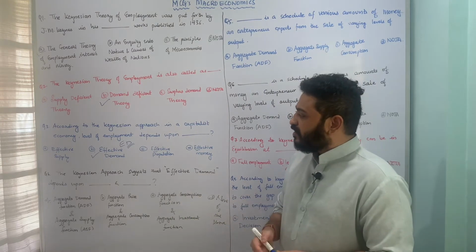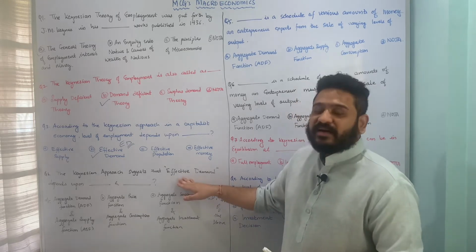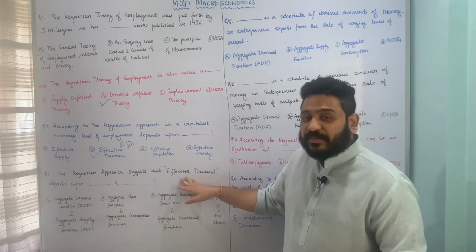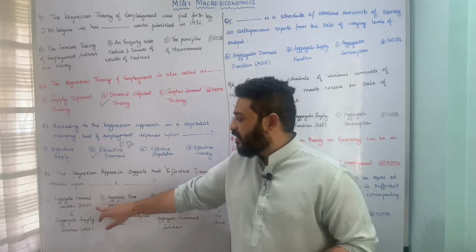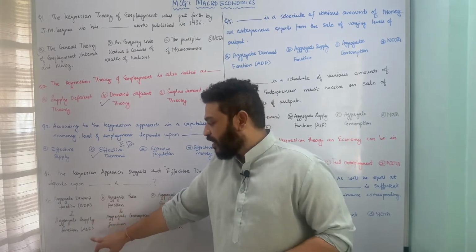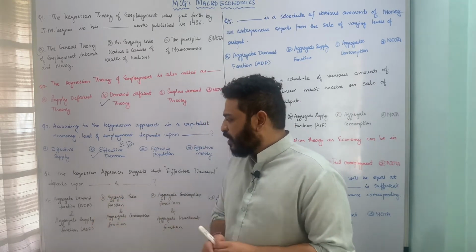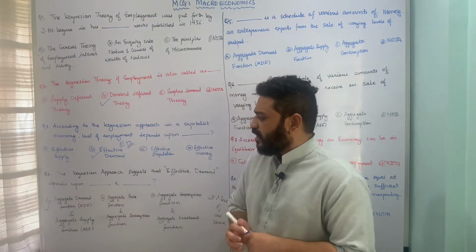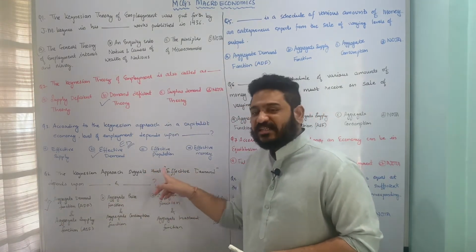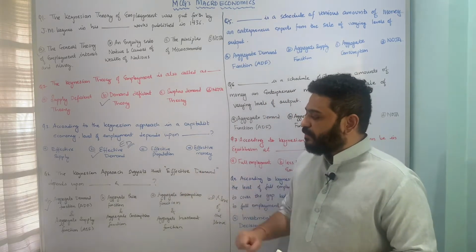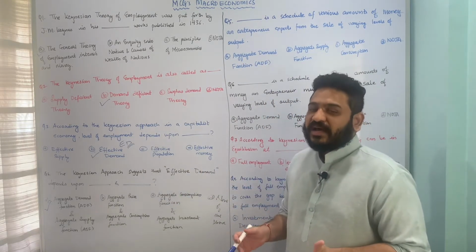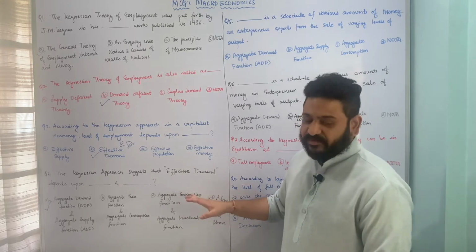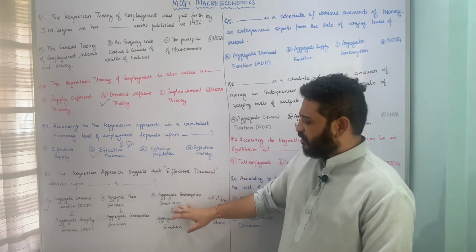So here, effective demand in the Keynesian approach in turn depends upon ADF, that is aggregate demand function, and aggregate supply function, and therefore the correct option is option A. I hope this question is pretty much clear.